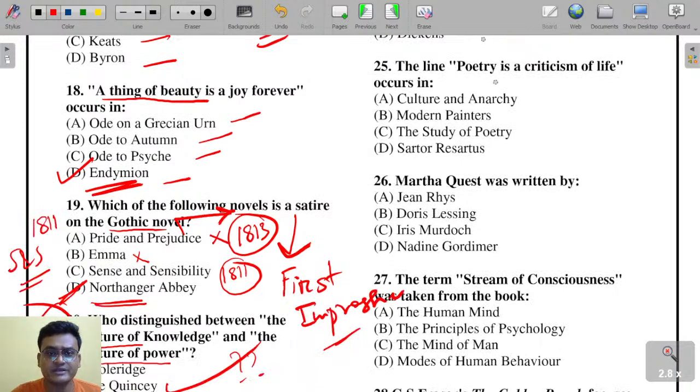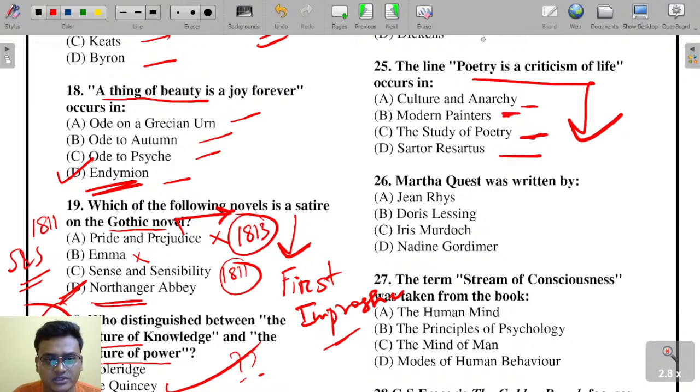The line "poetry is a criticism of life" by Matthew Arnold appears in which of the following works? Culture and Anarchy, Modern Painters, Study of Poetry, Sartor Resartus.